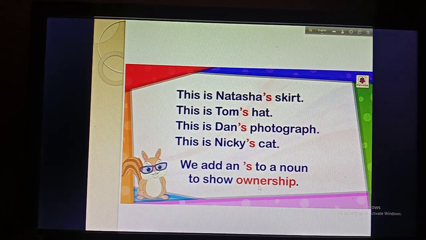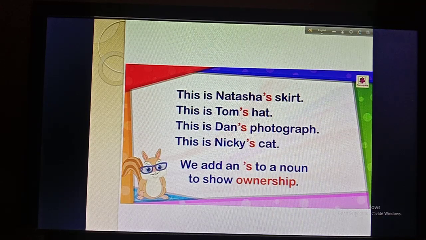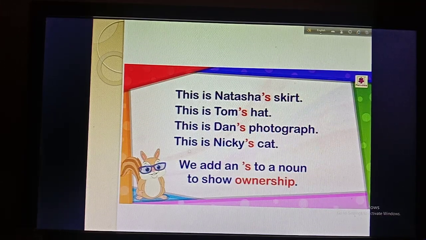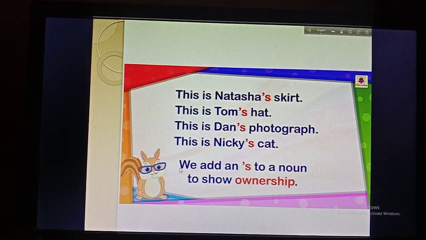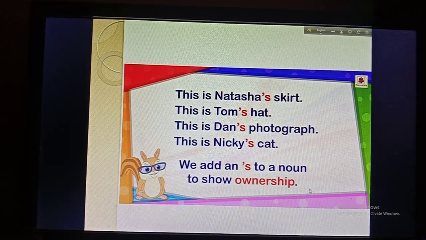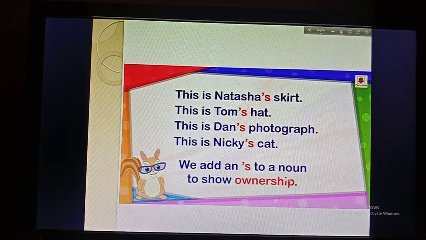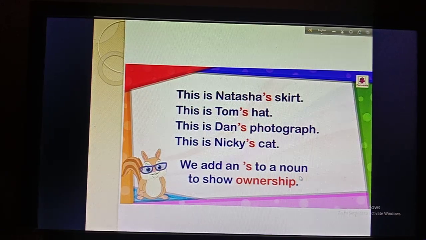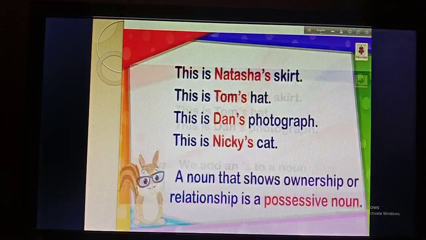So why do we use possession? We use possession to show the ownership and also to show something that belongs to someone, okay. So in this sentence you will just write this one: We add an apostrophe s to a noun to show ownership, okay. You need not copy the examples again and again, you will just write this sentence, okay boys. Okay, now going for the next one.